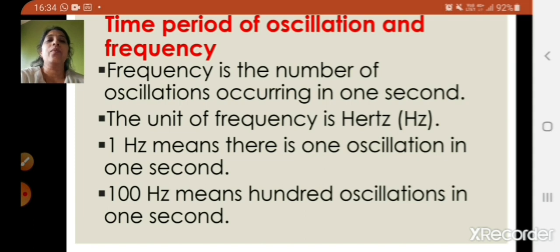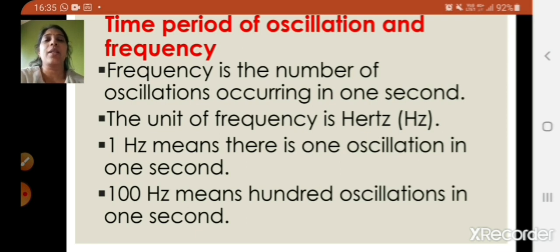Then children, we saw the example of tying a pendulum, a wooden ball or an iron ball, to a thread. When the pendulum is at the original position A and you give it one oscillation, it will first move to the extreme right, that is position B, and from B it will go to A, from A to the left position C, from C again back to A, and from A back to B. That is called one oscillation.